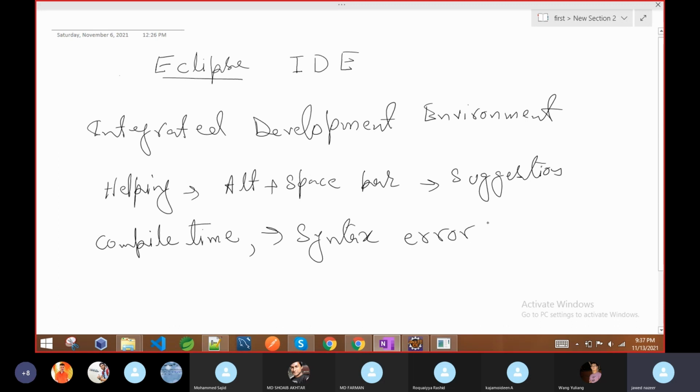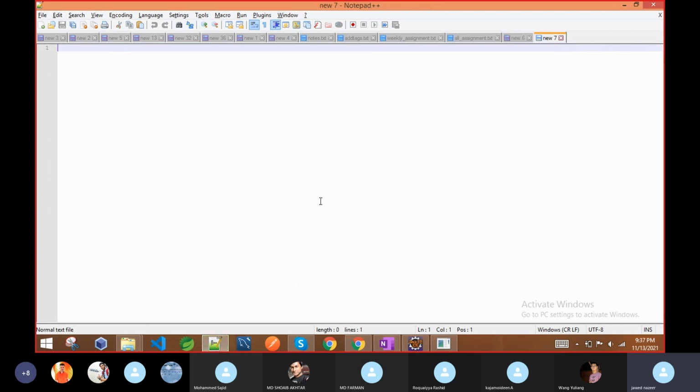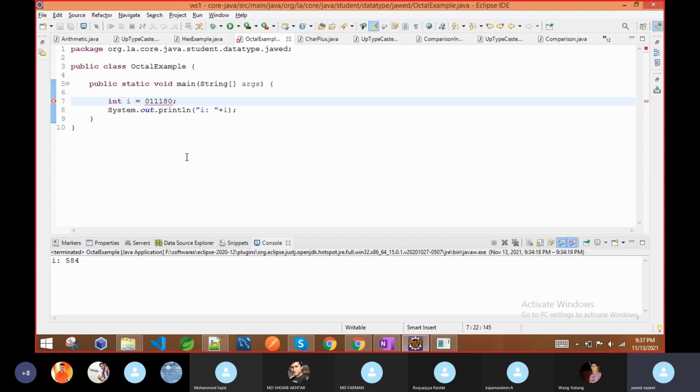We can write the program in any editor, even Notepad. This is Notepad++, but even here we can write the program. In Notepad we can also write the program, but it will not show you the error that it is showing here. So the IDE helps us make fewer mistakes. If Notepad doesn't show errors, we write the program and run it, and only then realize we have a problem. That wastes time. So this is how the IDE helps, and it also helps you compile the program.